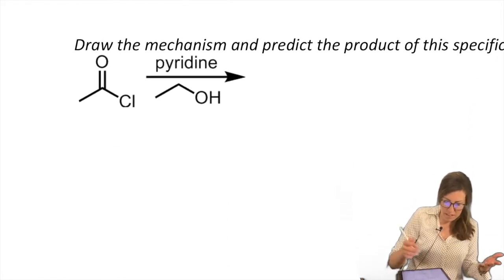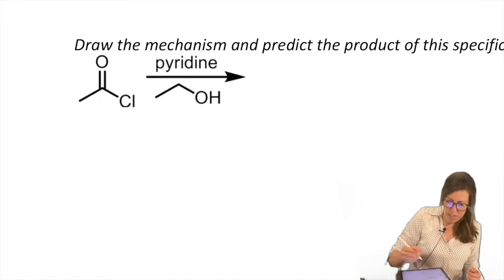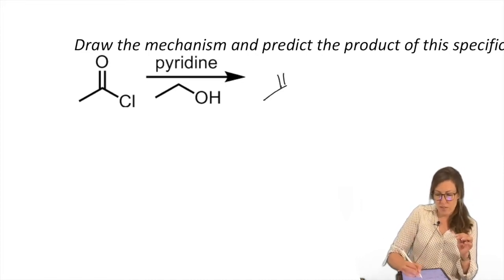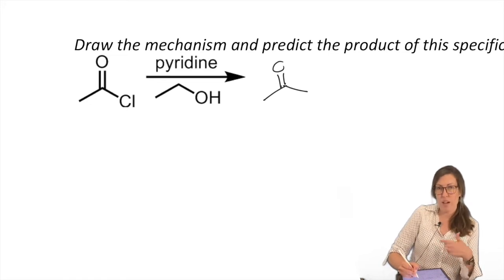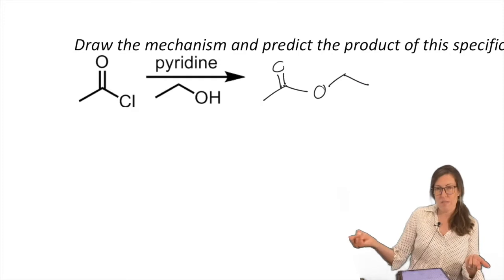Same old thing. Let's do some real ones. We're going to predict the product. Chlorine's gone. It's a leaving group. Who's in its place? OR from the alcohol over the arrow. That would be ethanol. Ethanol, we get the ethyl ester.